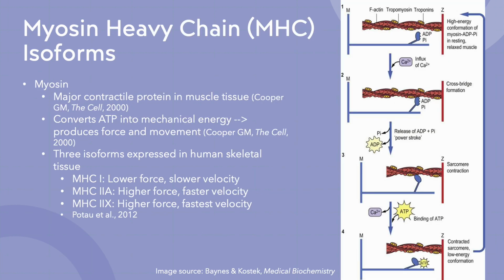In addition, within these muscle fibers contains a protein known as myosin, which is a major contractile protein in muscle tissue in all three types of muscle tissue. It converts ATP into mechanical energy, which in turn produces force and movement. 3 isoforms are expressed in human skeletal tissue, one of which being MHC1, which is lower force, lower velocity, MHC2A, which is higher force, faster velocity, and MHC2X, which is higher force, fastest velocity. Type 1s are known as slow twitch, and type 2 are known as fast twitch.